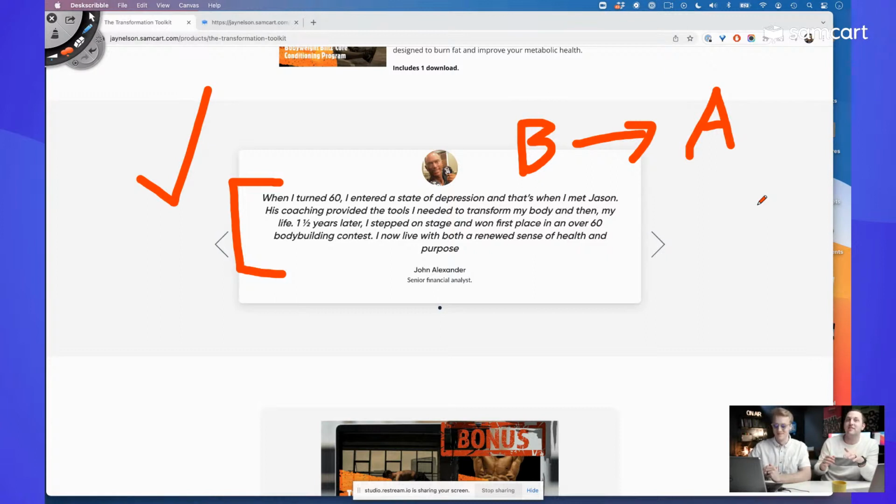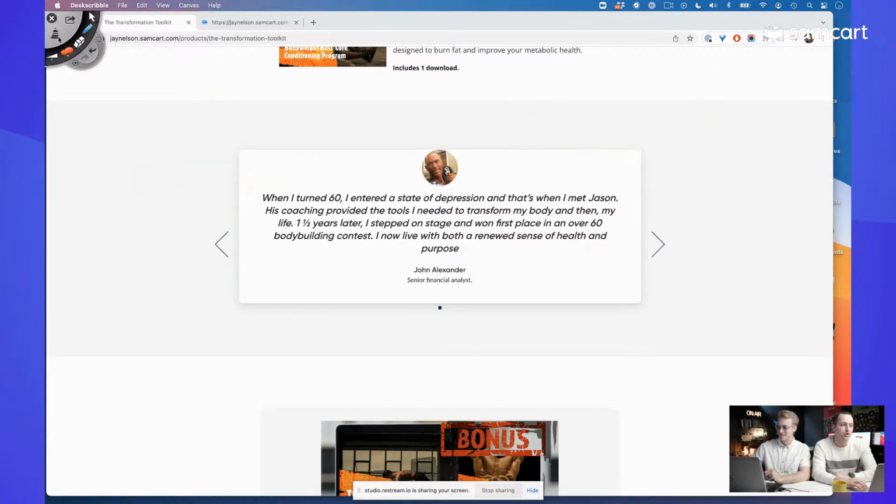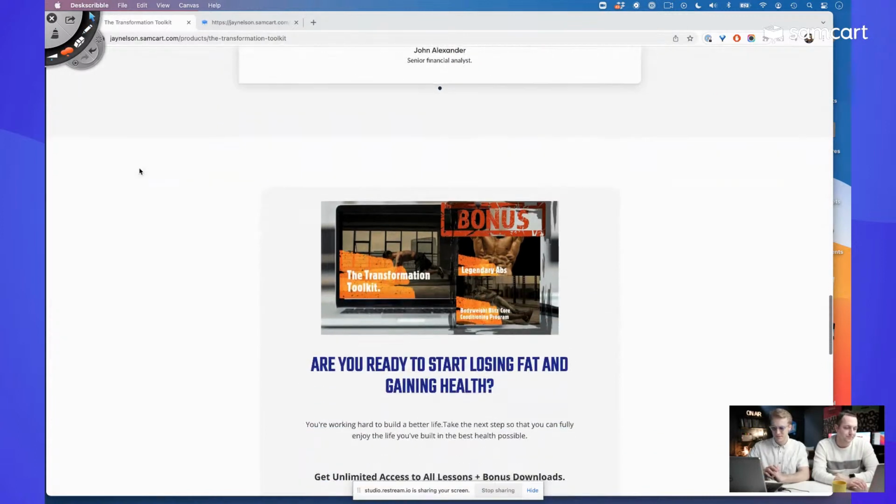You know what I mean? It was like stuff like that. And so show your before and after, right? Take note of that big time, guys. Whatever your client's before and after is, find a way to show that on your sales page.